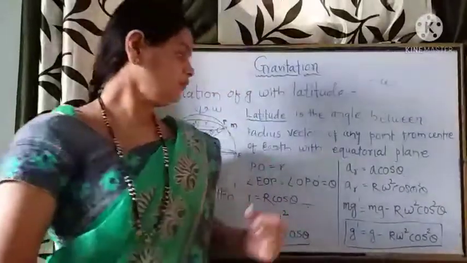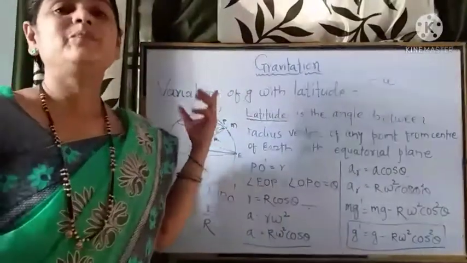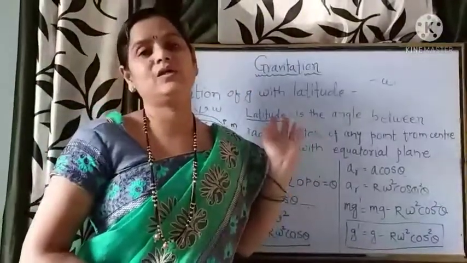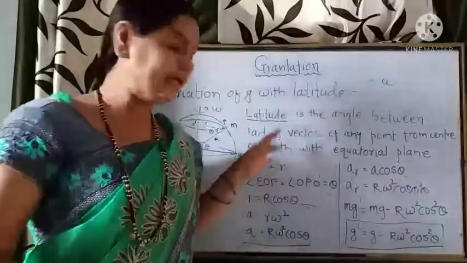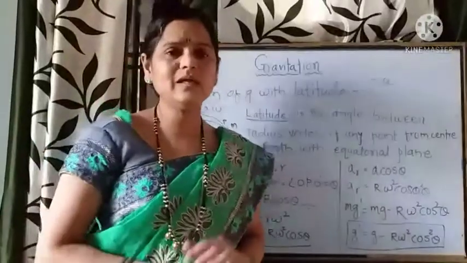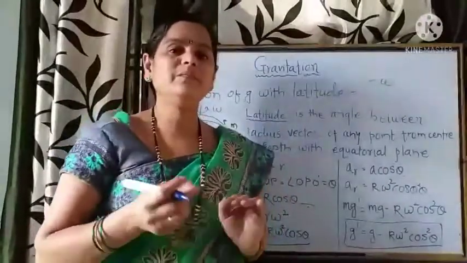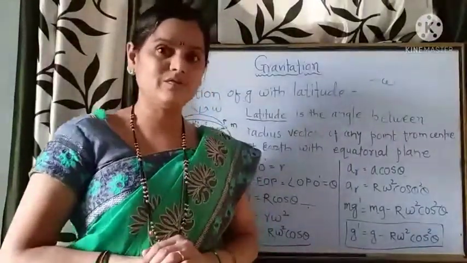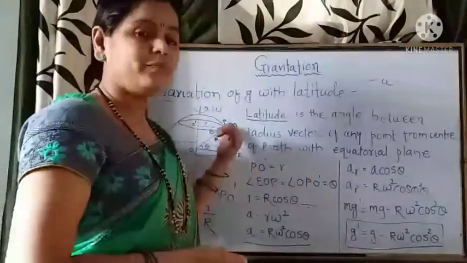Now, obviously, this will be the acceleration towards the center of the earth. Then, if we want to find the net acceleration, there must be a gravitational force acting on the object of point mass m.